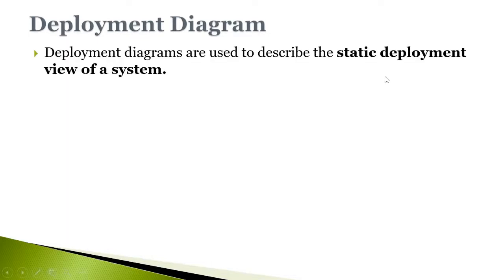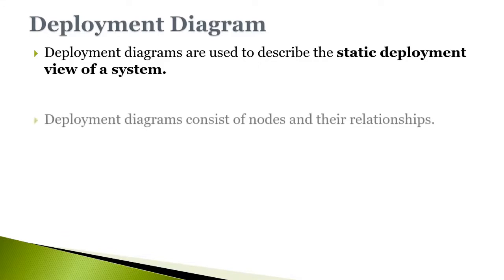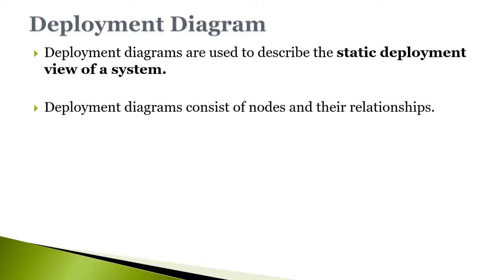Deployment diagrams are used to visualize the topology of the physical components of the system, where the software components are deployed. Deployment diagrams are used to describe the static deployment view of the system. A deployment diagram consists of nodes and their relationships. Basically, deployment diagrams are used for describing the hardware components where the software components are deployed.